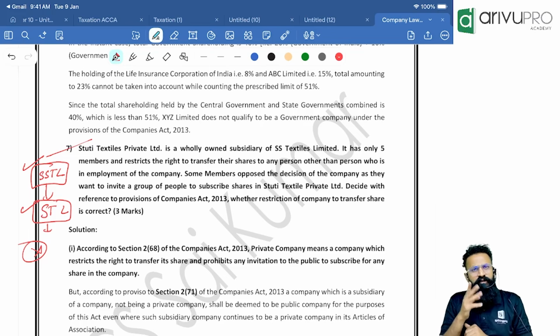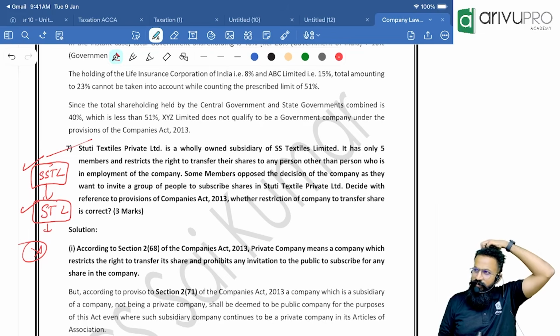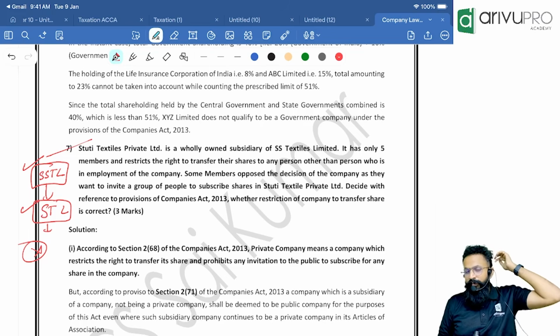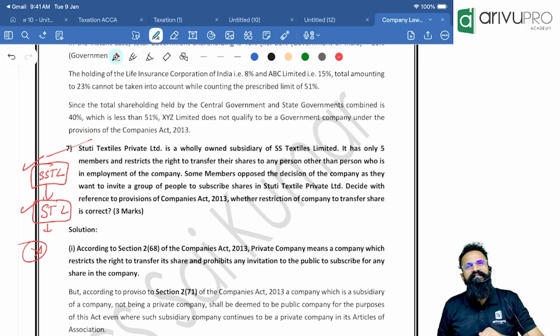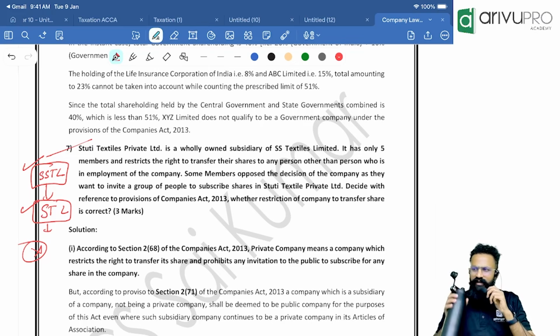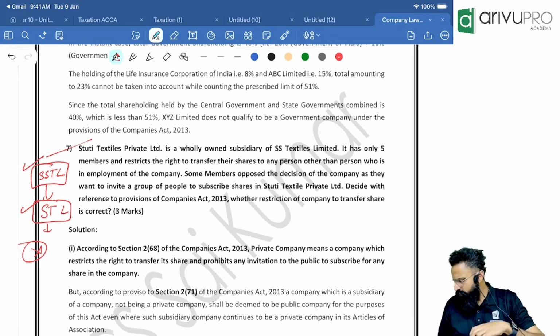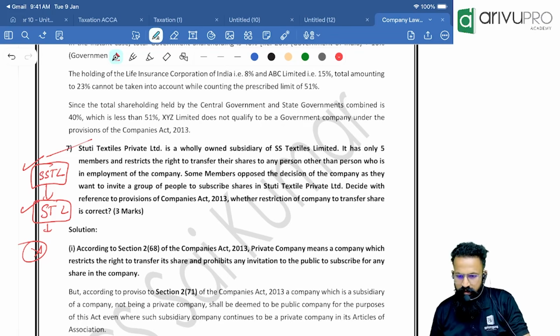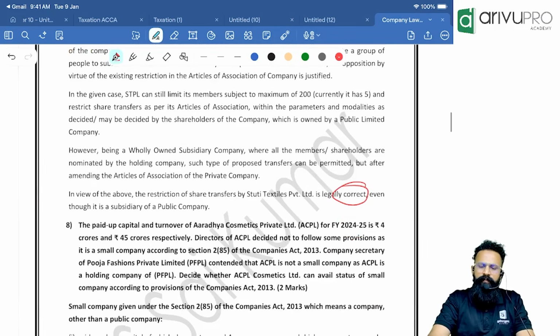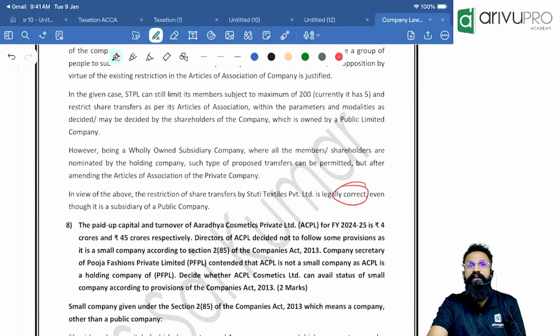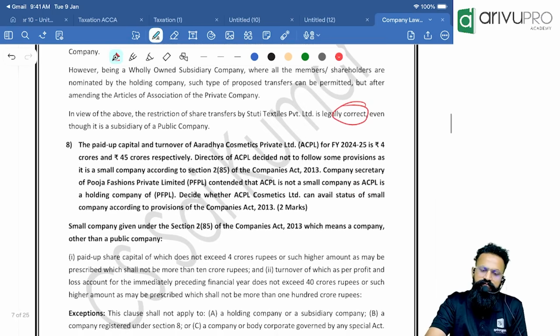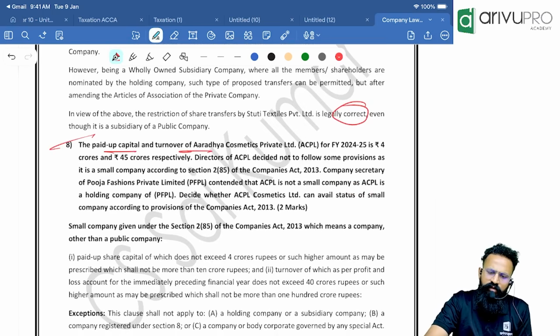If you are a private company, you cannot go for an IPO. Just because you are a deemed subsidiary company, that doesn't mean you can go for an IPO. That doesn't mean you can invite offer from public. All this is still not possible. I hope you are getting it. Hello? Yes. Okay. That is in my point of view, but in your institute point of view, of course, it is very deep for your level. That's why they have given you an alternate answer. Both are right.